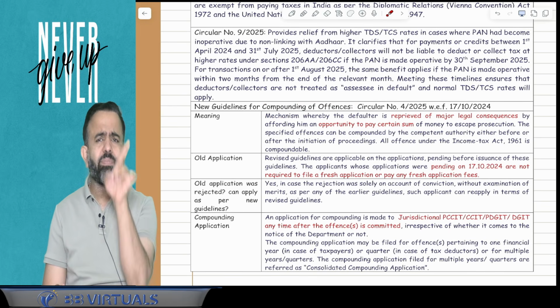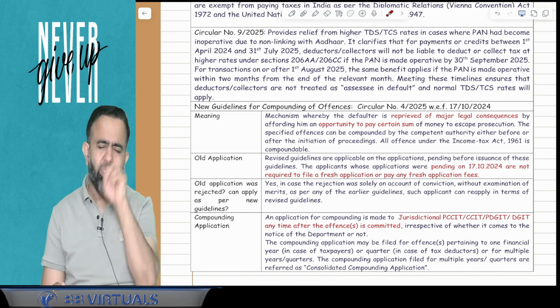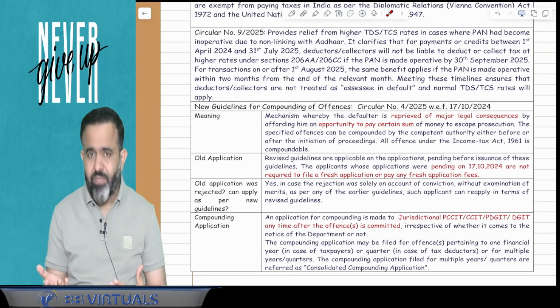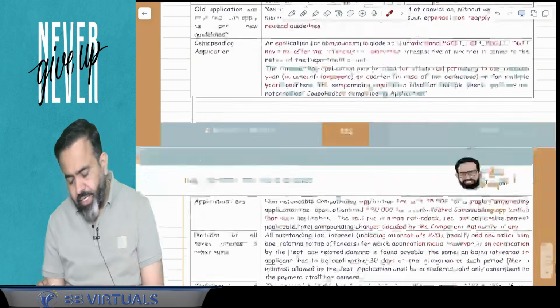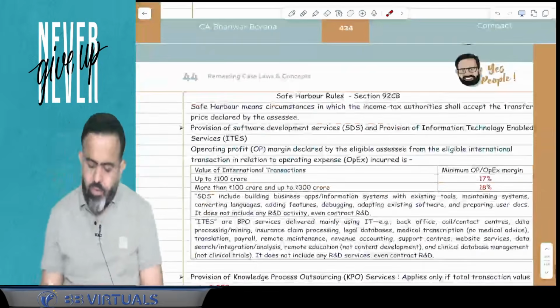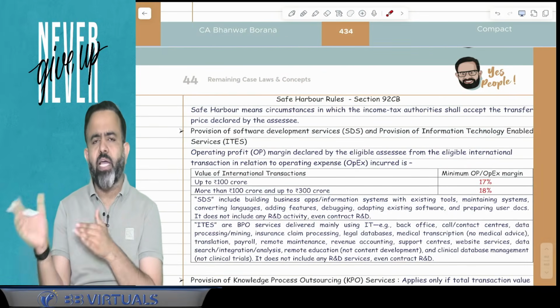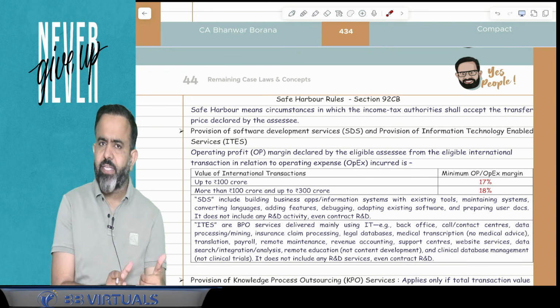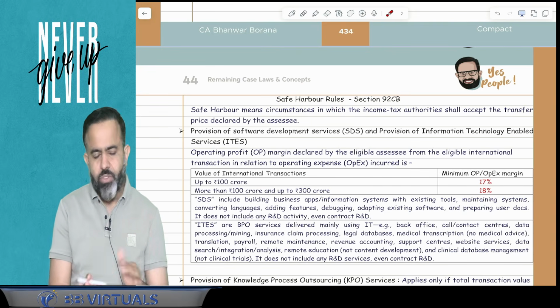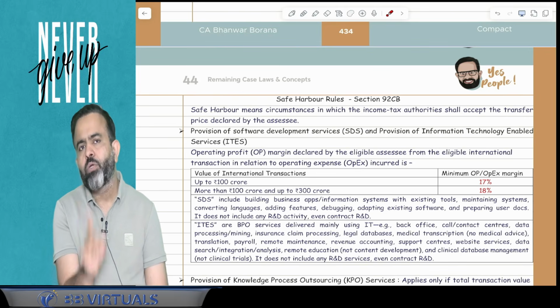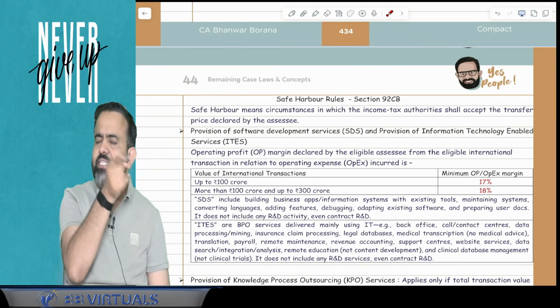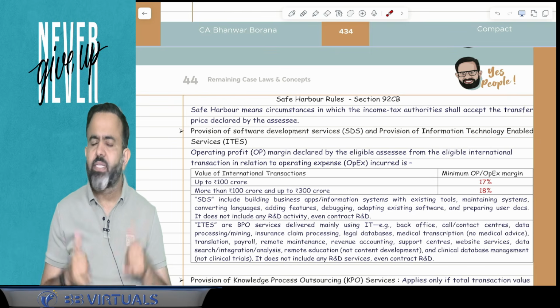And guys, there is one MCQ given in our new MCQ booklet, so you can find that MCQ on this particular part. And the last part is related to the safe harbor rules. For safe harbor rules, I am uploading the lecture along with this lecture, so you can complete the safe harbor rules. After this, there will be two full-fledged concept lectures: one related to raid cases and block assessment, and one related to safe harbor.